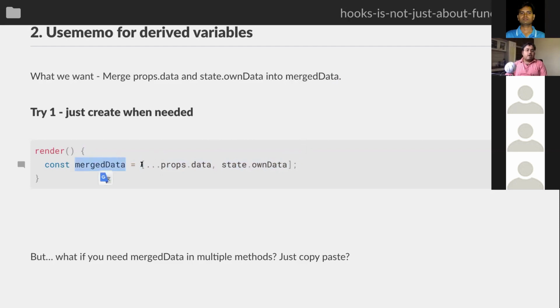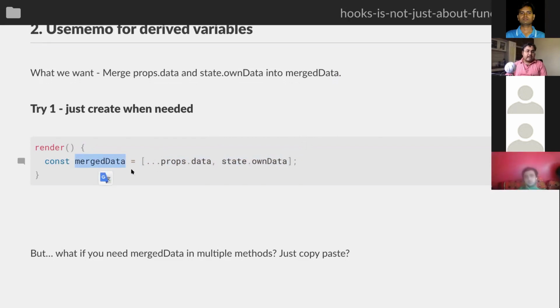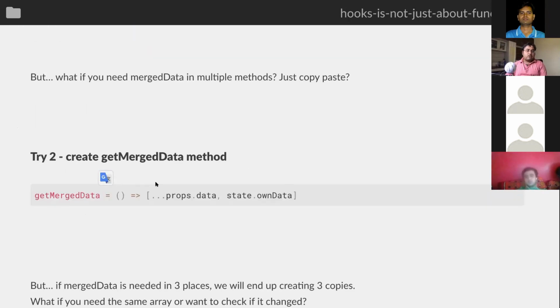Ideally, if you want to share this merged data among multiple methods, you can put it as a separate utility method, getMergedData. So now whichever method wants to use the mergedData can call getMergedData and use it. So this solves our availability problem. Now, whenever you need a derived variable, you can call this, and your whole component has access to your mergedData. But there is still one small problem here.